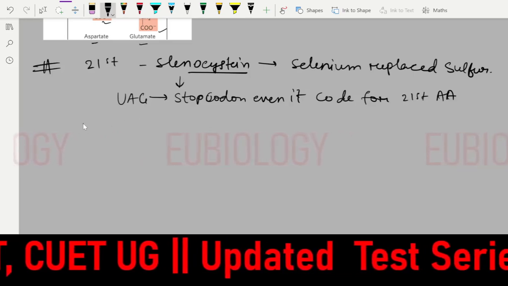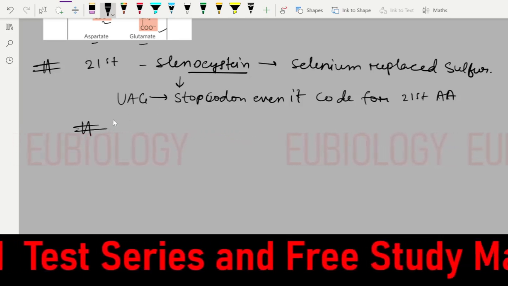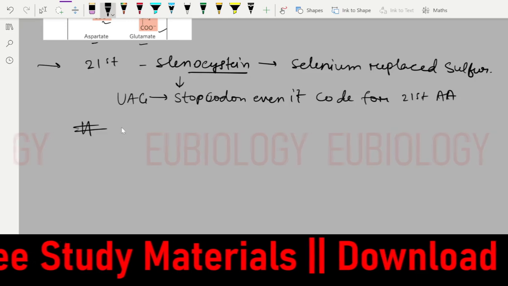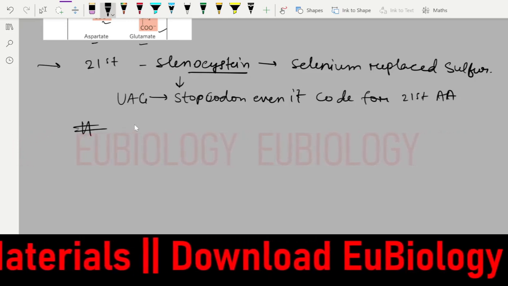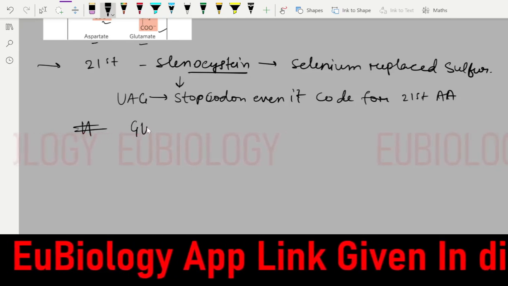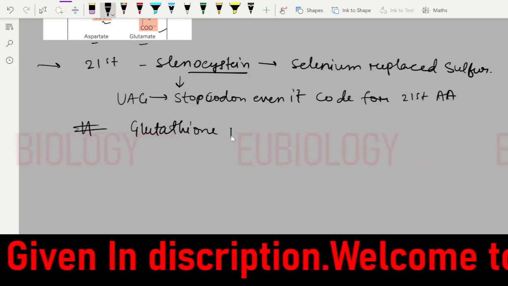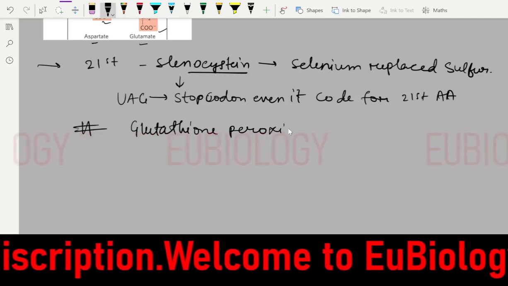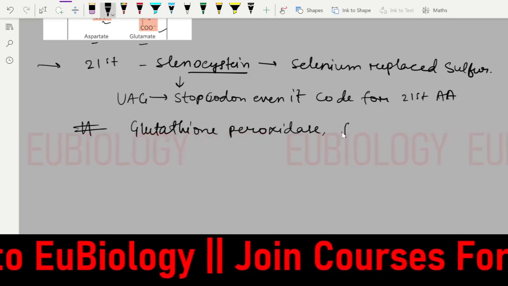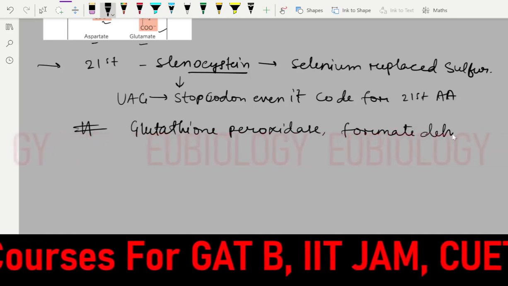Selenocysteine is present in glutathione peroxidase, as well as in formate dehydrogenase.